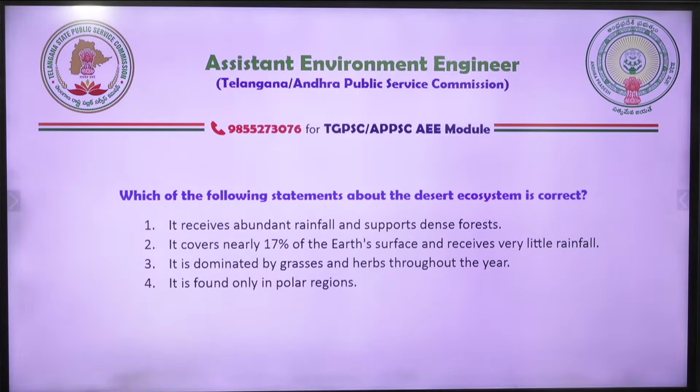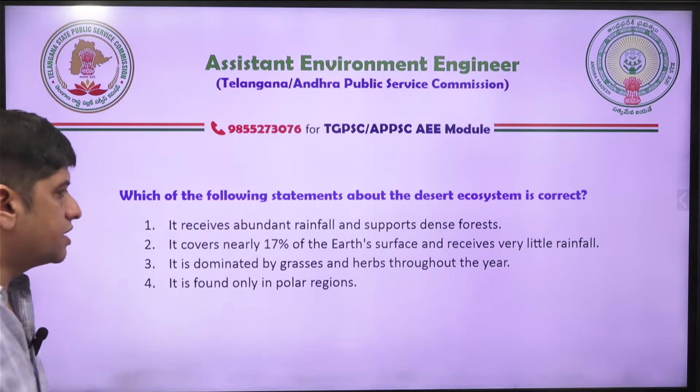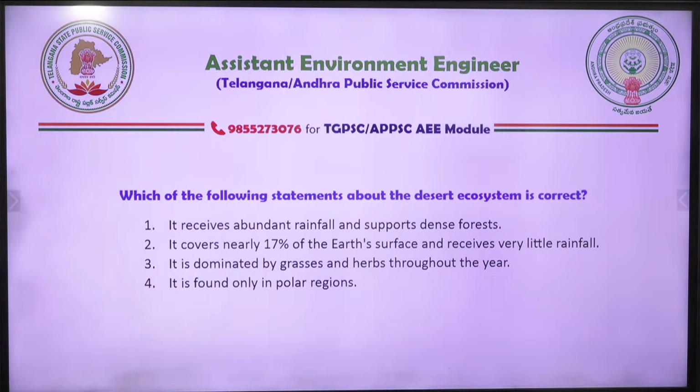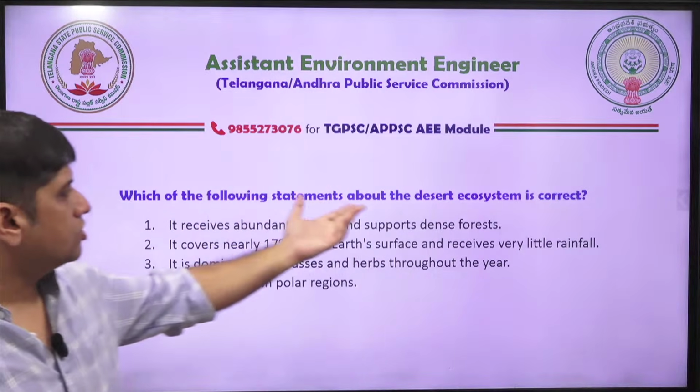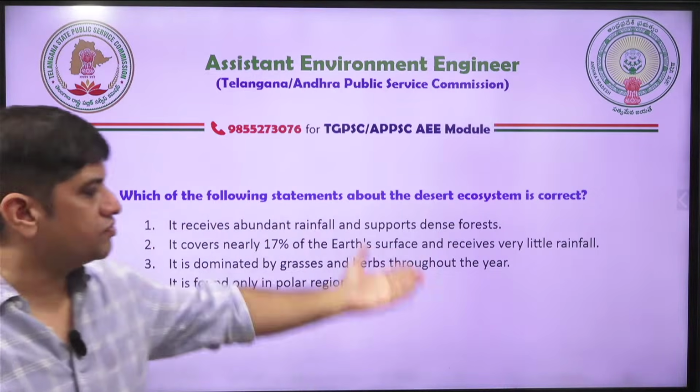Which of the following statements about desert ecosystem is correct? It receives abundant rainfall and supports dense forest. It covers nearly 17% of Earth's surface, receives very little rainfall, dominated by grasses, herbs throughout the year, found only in polar region. Yes, what is the answer, friends? Yes, that is true. 17% of Earth's surface is basically desert ecosystem, and very less rainfall. That is correct.